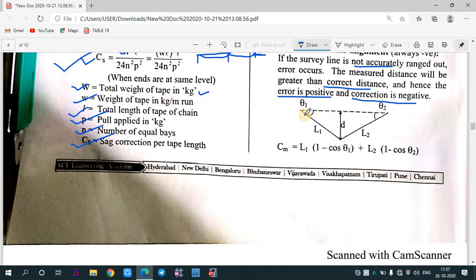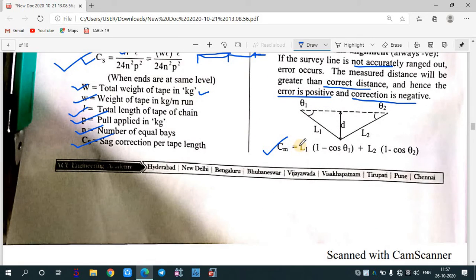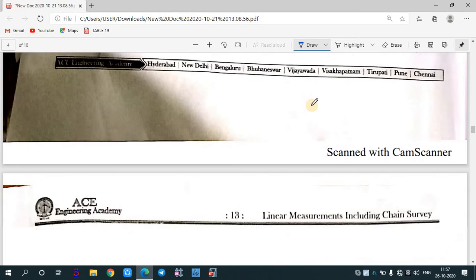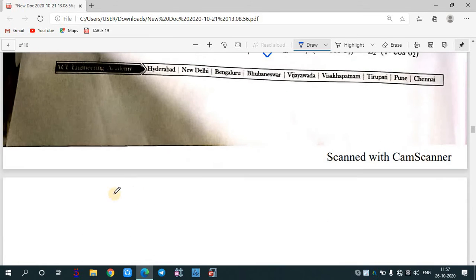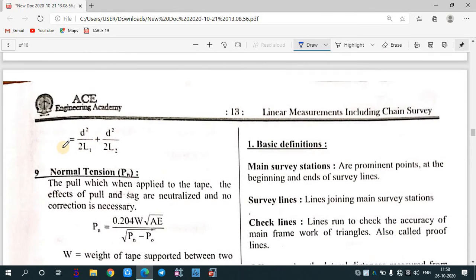Remember this. Okay, so suppose this is the alignment which you have chosen. We have got the distance L1, we have got the angle theta1 and theta2. So from here we can apply the correction for what? Misalignment. So it will give you what? L1 into (1 minus cos theta1) plus L2 into (1 minus cos theta2). By applying this formula, we can easily calculate what? The correction for misalignment. It can also be written as d square by 2L1 plus d square by 2L2.